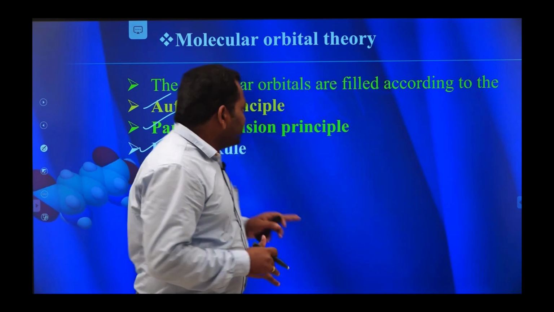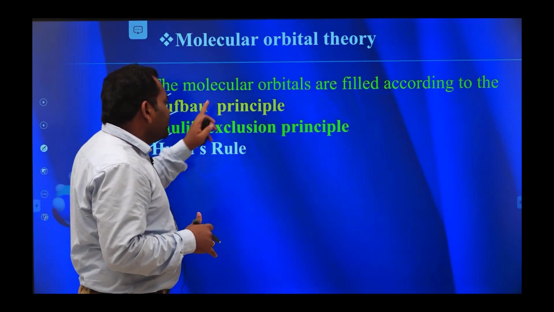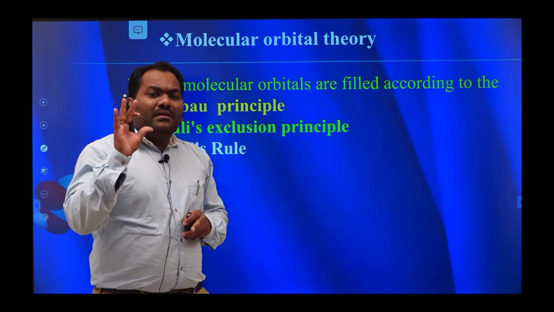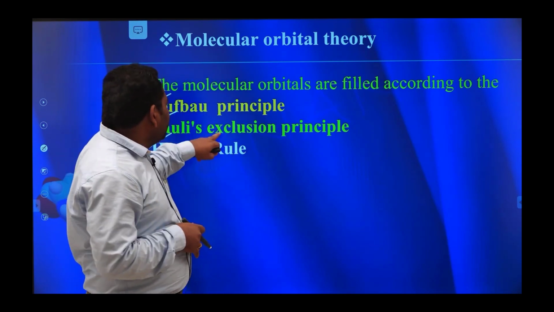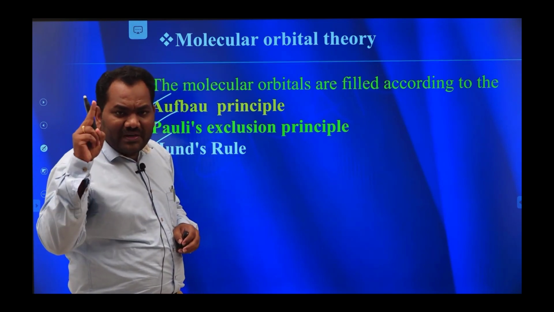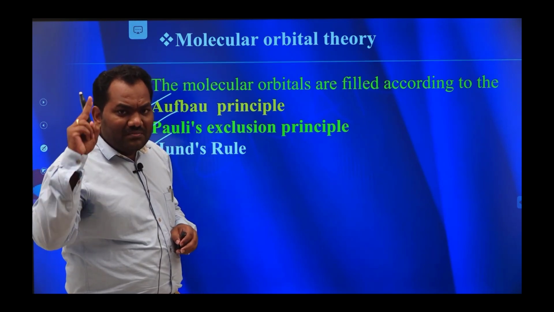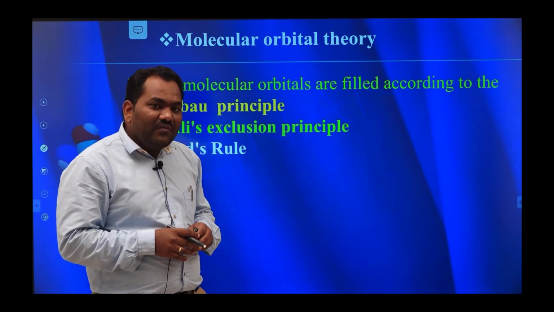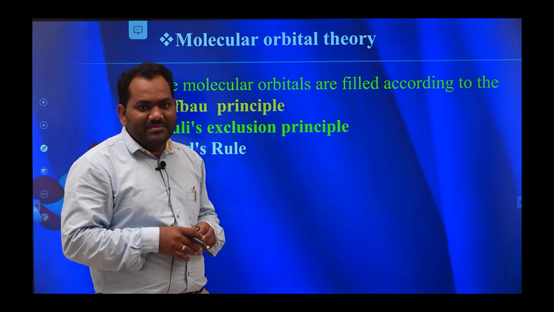And Pauli's exclusion principle tells about the quantum numbers. According to Pauli's exclusion principle, no two electrons in a particular atomic orbital or molecular orbital have the same set of four quantum numbers.